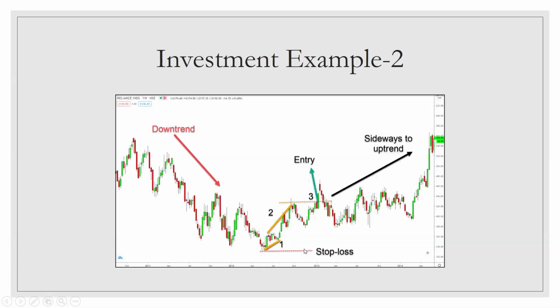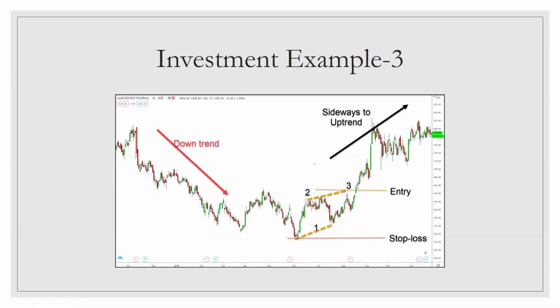Let's look at one more example. This is Reliance Industries. Can you see the script is in downtrend? It has made lower highs and lower lows. Can you see here what happened? Instead of making lower low, number one, it made a higher low, isn't it? And similarly, instead of making a lower high, it made a higher high, isn't it? And when the price breaks this level, it confirms the end of downtrend. So you can take an entry at this level and the stop loss you can keep at this level.